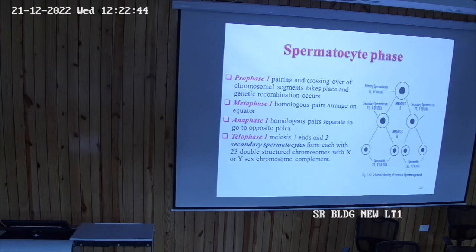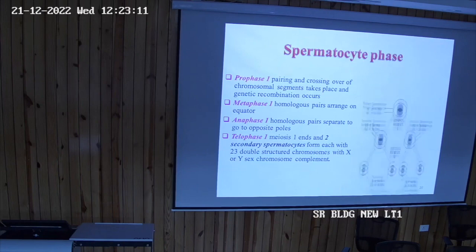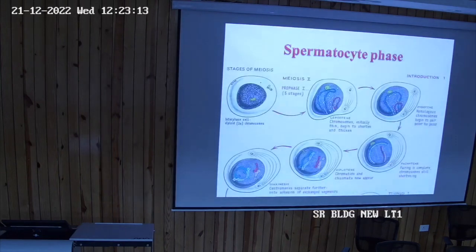Then primary spermatocytes are formed from which spermatogonia, by which division? By mitosis, from type B. They are formed from type B kind of spermatogonia. So type B spermatogonia by mitosis will form primary spermatocytes, and primary spermatocytes will be converted into secondary spermatocyte by meiosis 1, reduction division. So you can see this is the interphase, this is prophase 1.